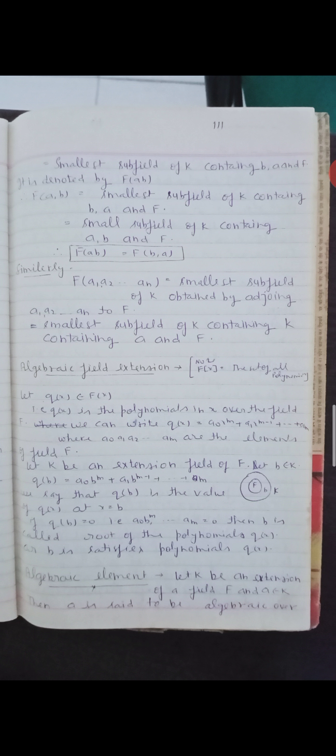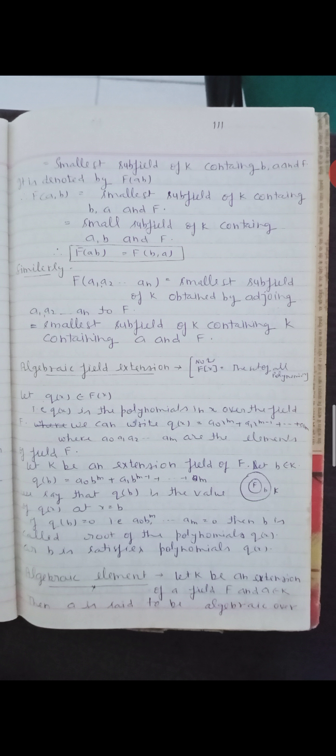Let q(x) belong to F[x], that is, q(x) is a polynomial in x over the field F. We can write q(x) is equal to a0 x^m plus a1 x^(m-1) plus and so on plus am, where a0, a1, a2, and so on am are elements of the field F. Let K be the extension field of F. Let B belong to K. q(B) is equal to a0 B^m plus a1 B^(m-1) plus and so on plus am.